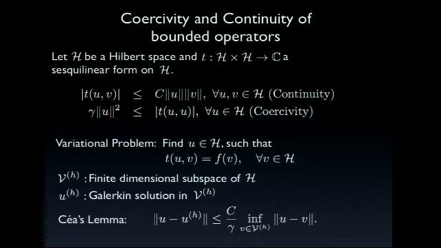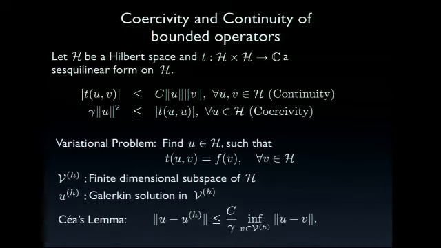We then have the nice property that if you have some finite-dimensional subspace and we use a Galerkin framework, with u_h our Galerkin solution, then we can directly apply Céa's lemma, which gives us quasi-optimality of our Galerkin solution. Namely, the norm of u minus u_h is smaller than or equal to C divided by gamma, the infimum over all elements v in the Hilbert space, times the norm of u minus v.